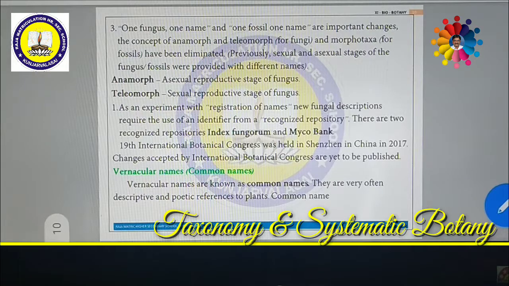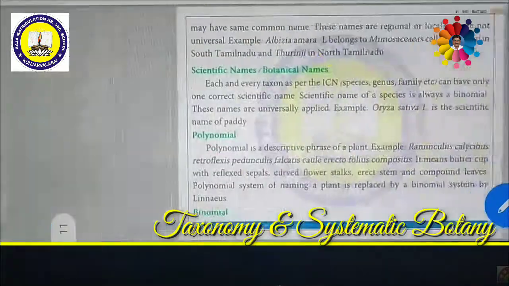So this is the scientific name. Suppose Mangifera indica is the name of mango. This is a Latin name, to be understood throughout the world. Apart from this, a vernacular name is also there. Mango is a common name. This common name is also called the vernacular name. The vernacular name is very often a descriptive and poetic reference to a plant. So this is called the common name.